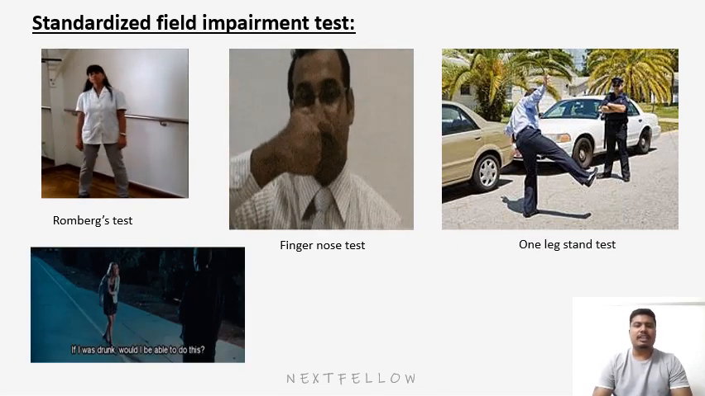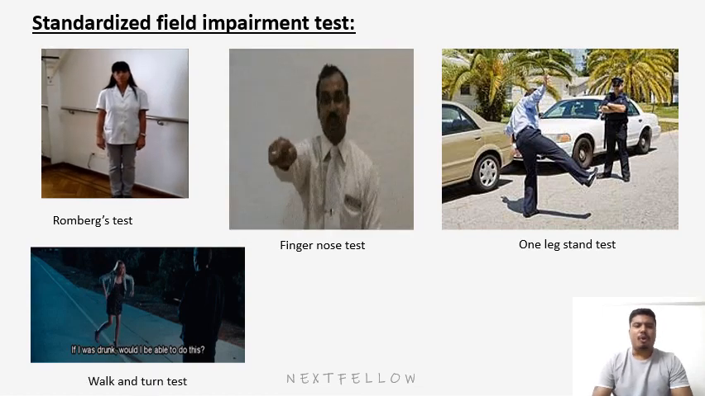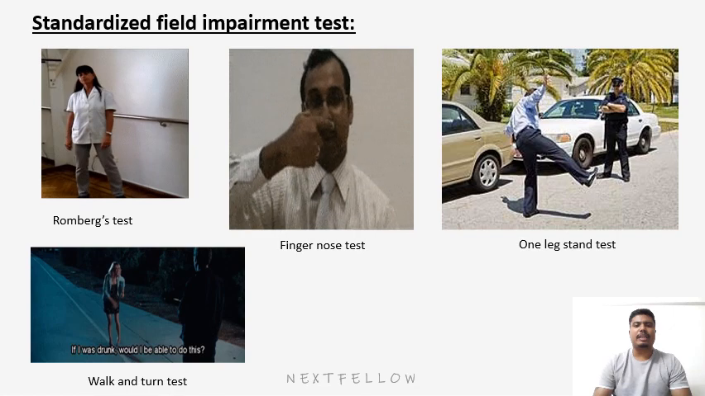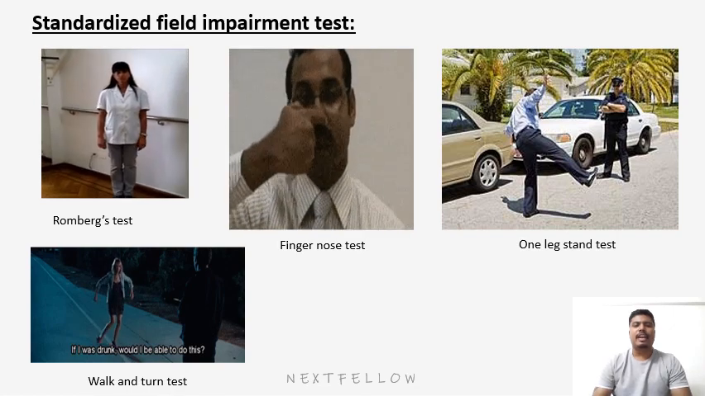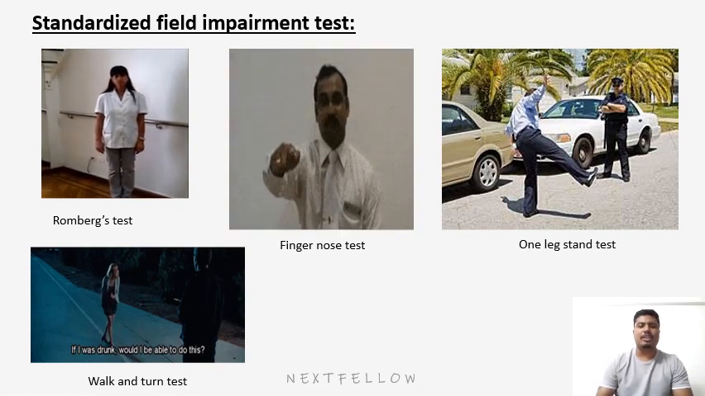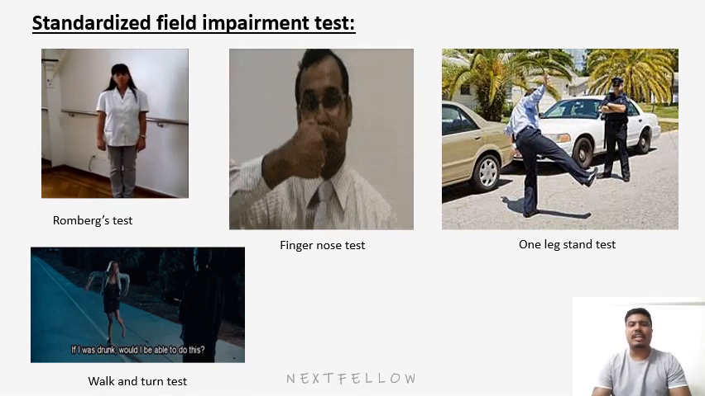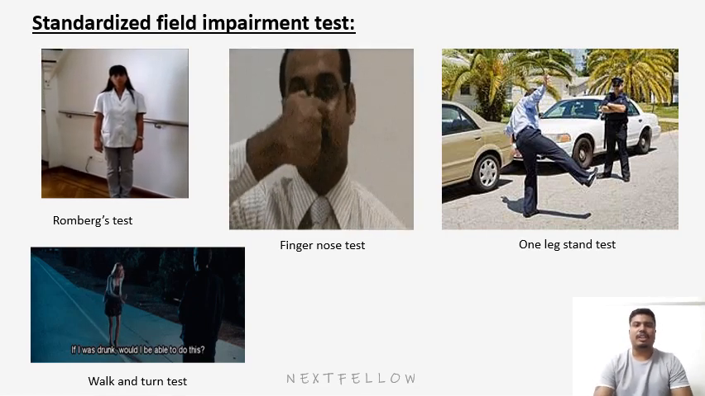And another test is the walk and turn test. The patient is asked to walk on a straight line, imaginary or real, and then turn. If the person is able to do that, then he is not drunk. So these are the various standardized field impairment tests for detection of drunkenness.